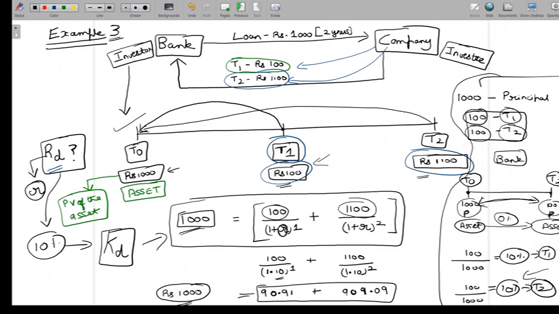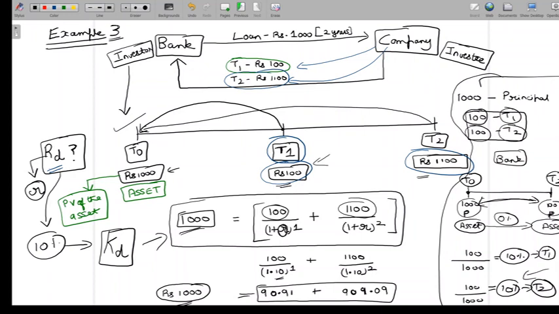But we are going to have a method to calculate this R without having to do this. In fact, we're going to have two methods to do that. But we will not be looking at those two methods now. We will be looking at those two methods only when we look at cost of debt in the context of bonds. So we have now seen three examples, and I think at this stage we should have a fair understanding of the return on debt investment and the cost of debt finance.